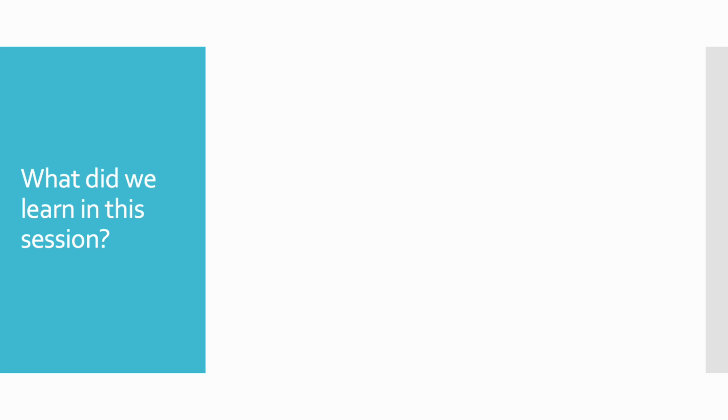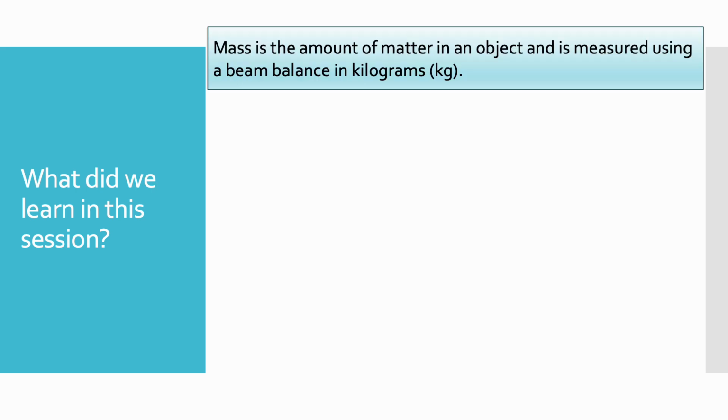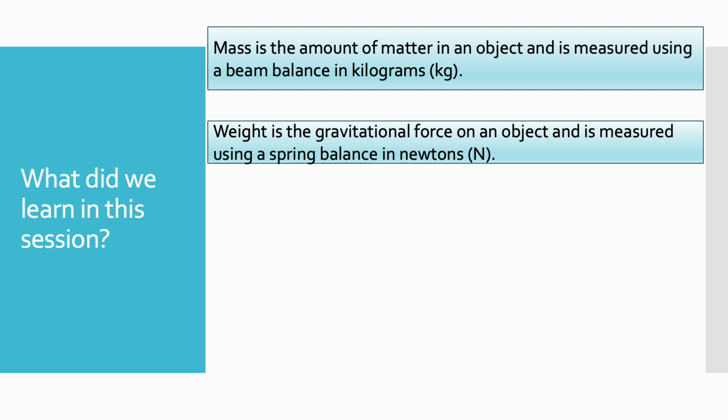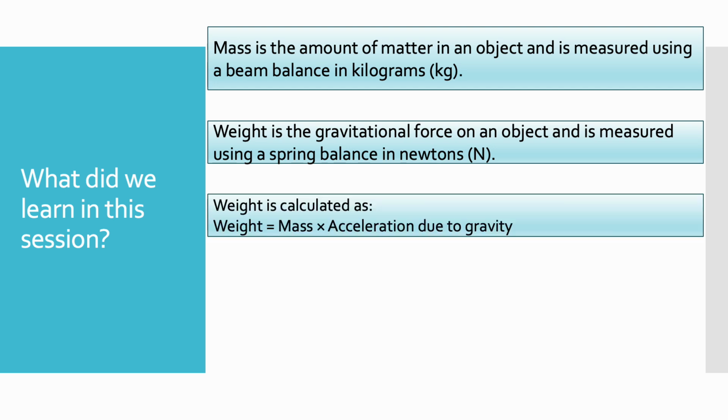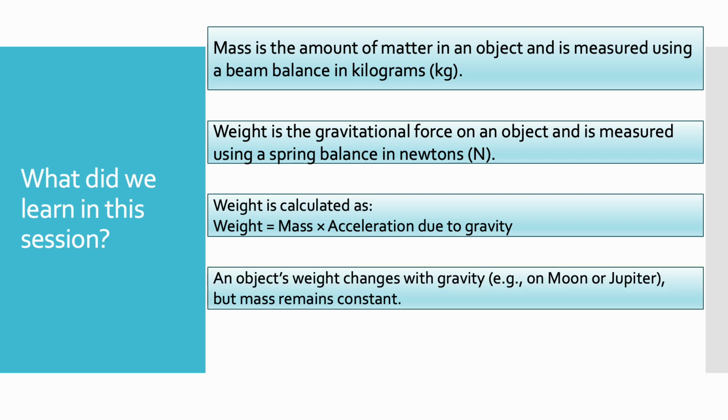So what did we learn in this session? We learned that mass is the amount of matter in an object and is measured using a beam balance in kilograms. Weight is the gravitational force on an object and it is measured using a spring balance in newtons. Weight is calculated as weight equals mass multiplied by acceleration due to gravity.